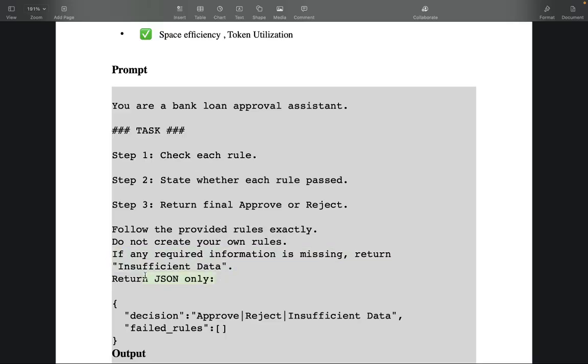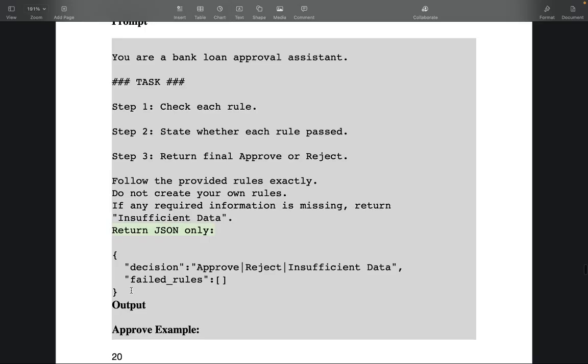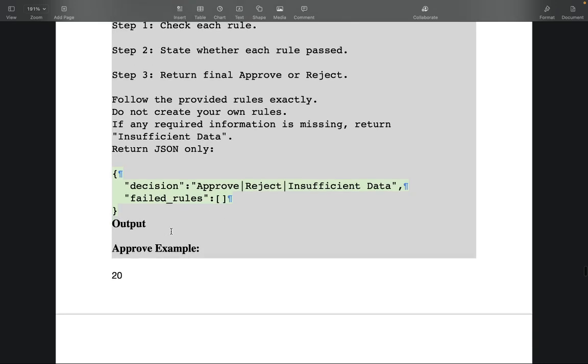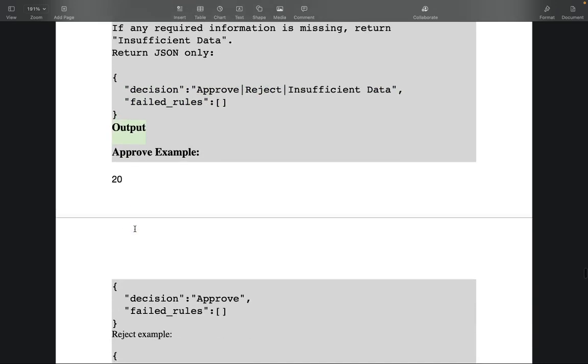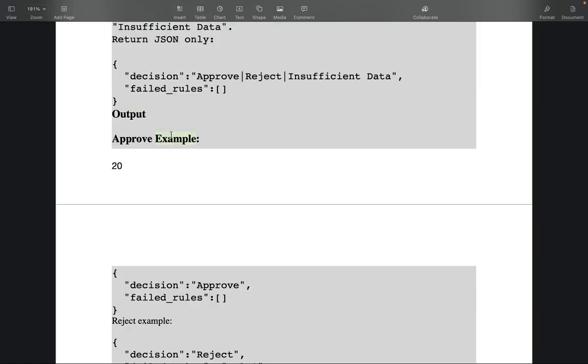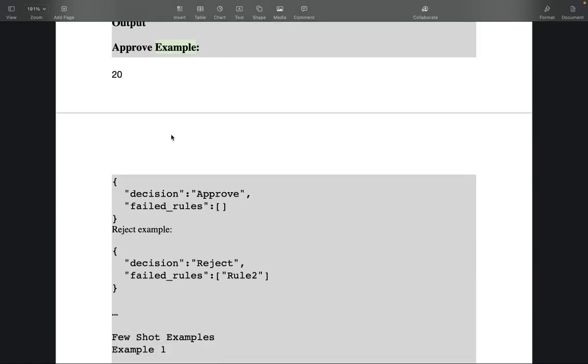And here you're defining the output format, structured output: return JSON only in the format with decision and then failed rules. Okay. And then you're giving some examples of the output, if you want to give decision, failed rules, rule 1, rule 2.